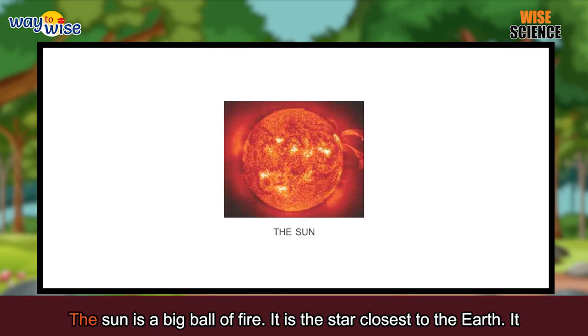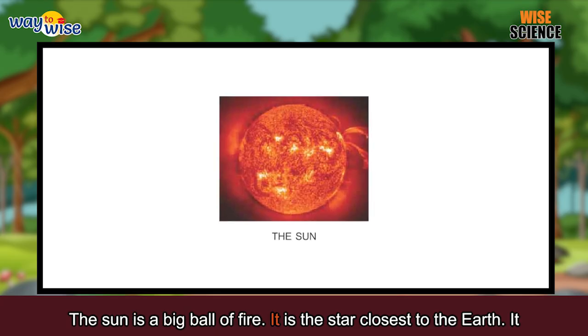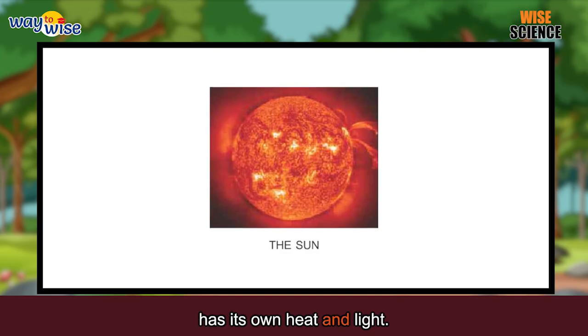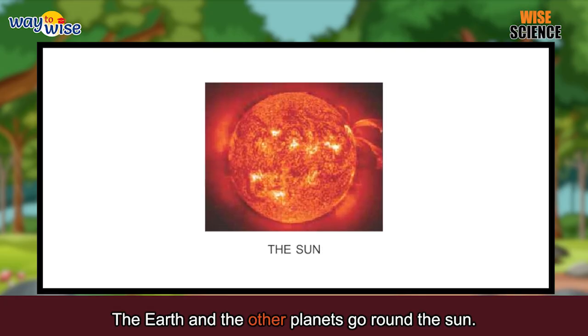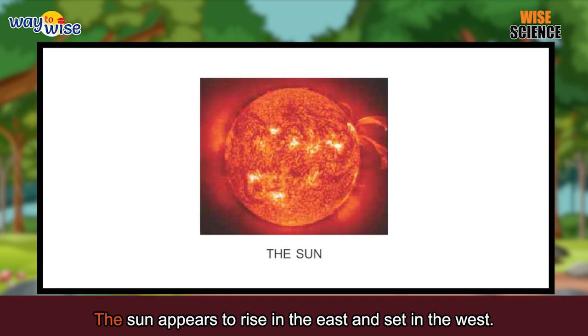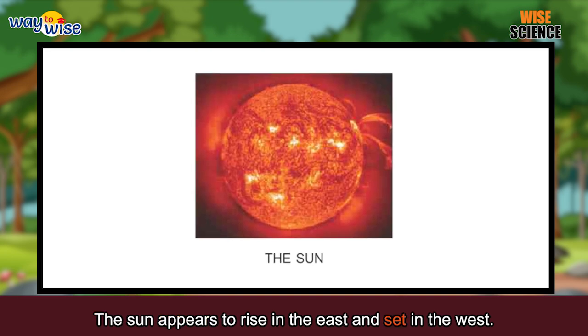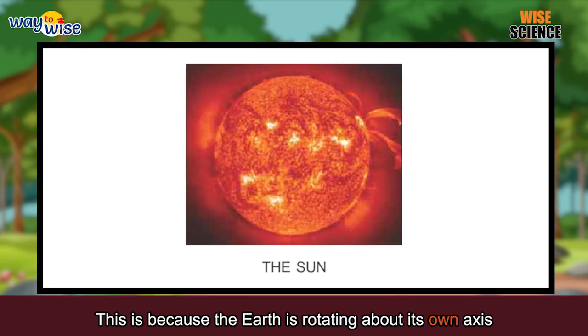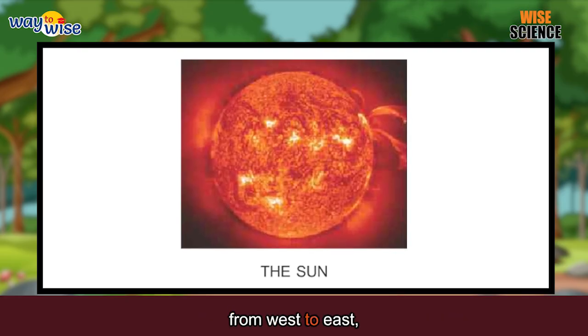The Sun. The Sun is a big ball of fire. It is the star closest to the Earth. It has its own heat and light. The Earth and the other planets go round the Sun. The Sun appears to rise in the east and set in the west. This is because the Earth is rotating about its own axis from west to east.